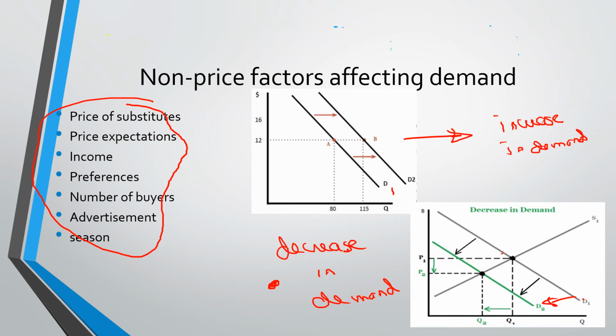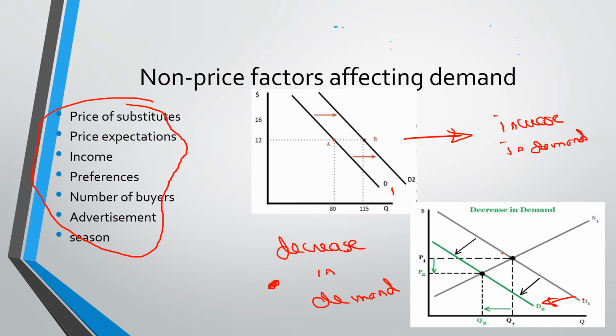Now the question is, how do these non-price factors influence your demand, or increase or decrease your demand? Let's take a look at the price of substitutes. When you say substitutes, these are products that can be used as alternatives to each other.